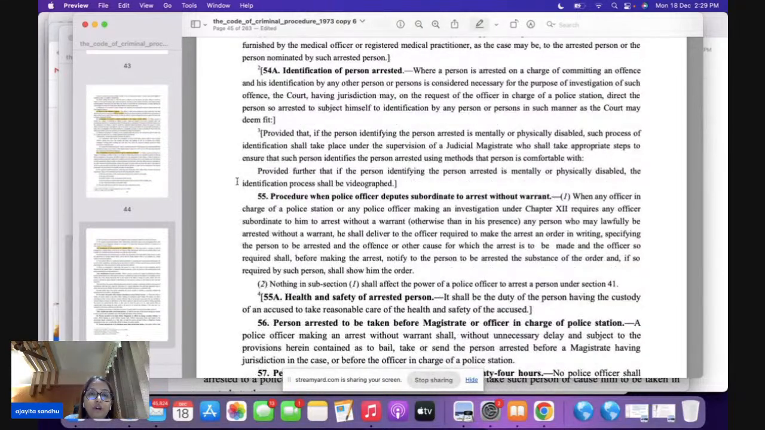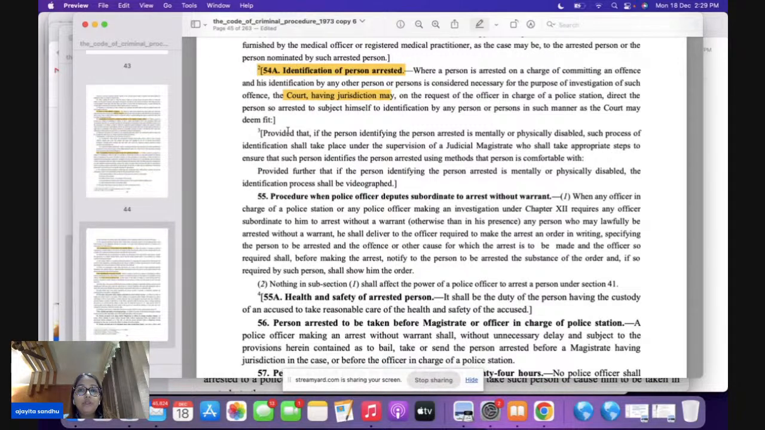54A, very important question, a prelims question here: identification of the person arrested. Now what happens whenever a person is arrested or is being brought before the police officers? The police officers can take the permission of the court having jurisdiction, saying that we want to get the identification of the person done. So the identification of the person will be done under section 54A.